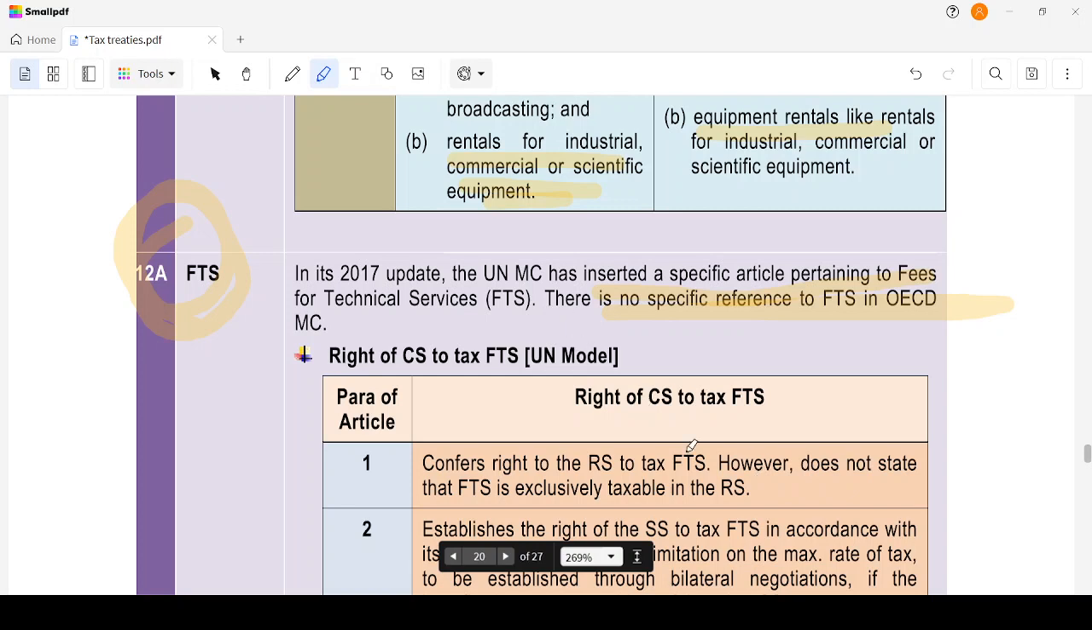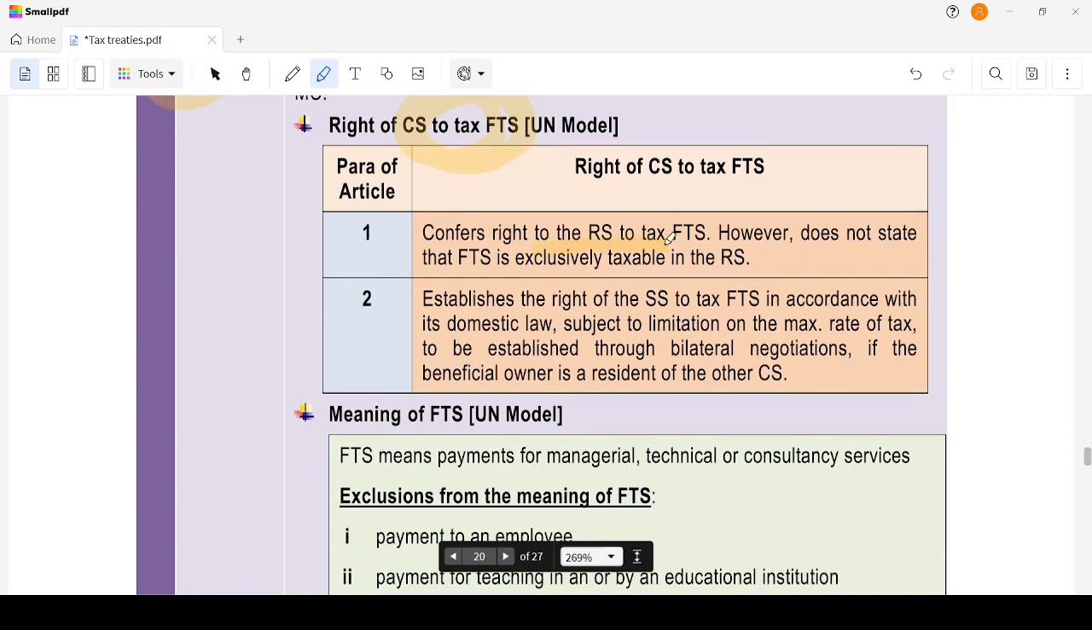Then, the right of the contracting state to tax FTS. This is only for FTS. When they are very good in technical service, they are going to tax it. It confers a right on the resident state. However, it does not state that FTS is exclusively taxable in the resident state. It's like a diplomatic answer: you decide among yourselves. It says it can be taxed in the resident state, but does not say it is to be taxed only in the resident state. It establishes the right of the source state to tax FTS in accordance with domestic law,